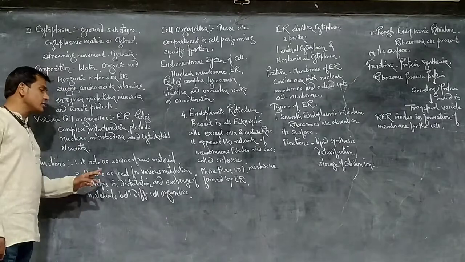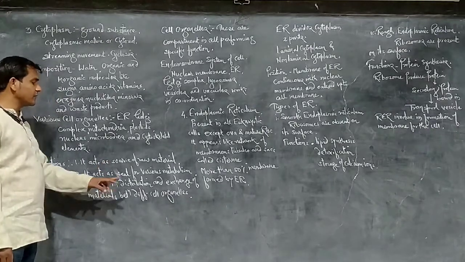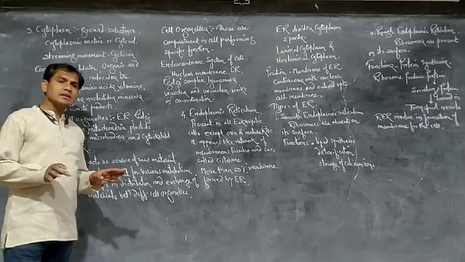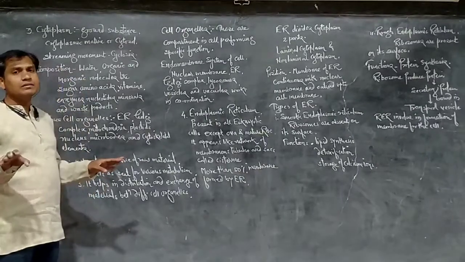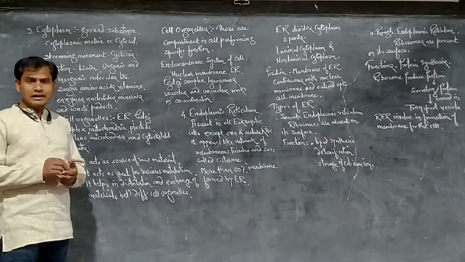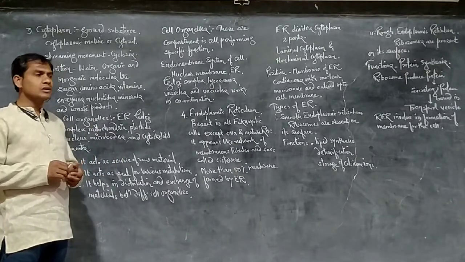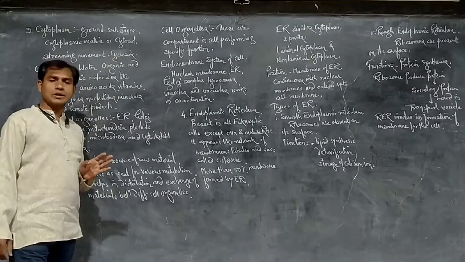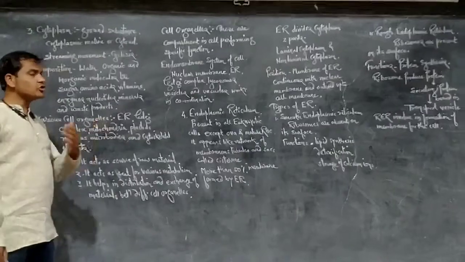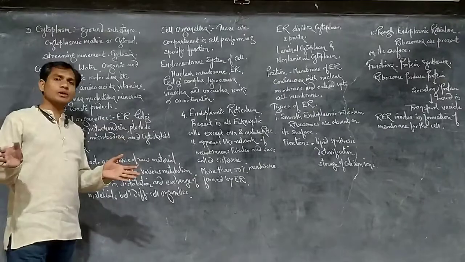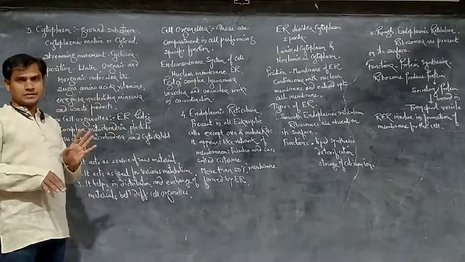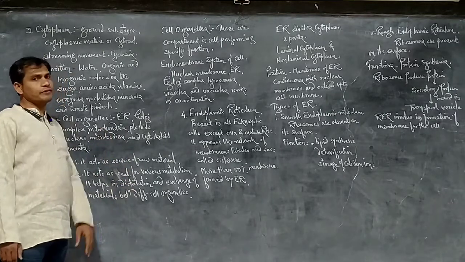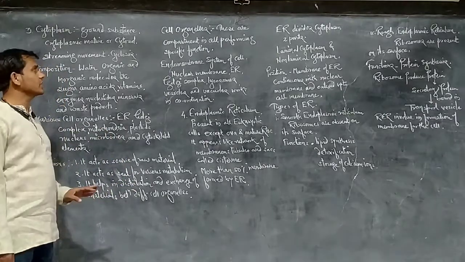Then it helps in distribution and exchange of materials between different cell organelles inside the cell. The material is distributed to each and every cell organelle. That distribution occurs through the streaming movement and cyclosis of the cell cytoplasm. And the exchange of materials occurs between different cell organelles. So the medium is the cytoplasm.